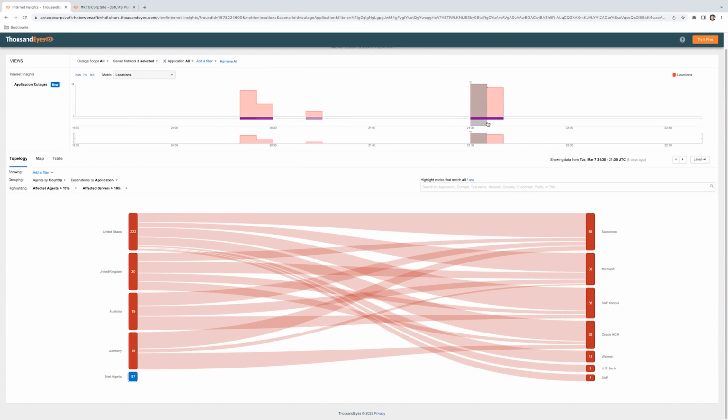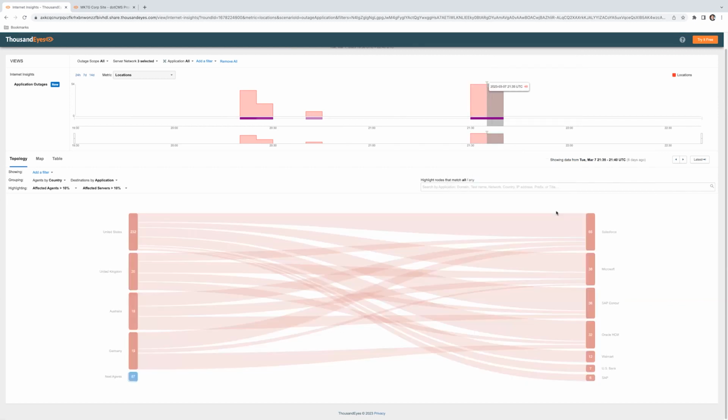Now, it does not surprise. Akamai is one of the biggest, if not the biggest, CDN providers out there. They are very famous for their offline cache and what they do, and they are quite good at what they do. But when these things happen, they tend to affect a lot of customers, or users for that matter. If you look at the right-hand side, you can see that Salesforce, Microsoft, SubConcur, Oracle, Walmart, US Bank, SAP, and other companies were affected. In fact, there's quite a big list of them.